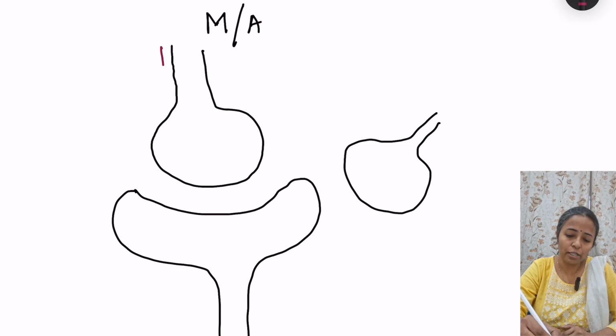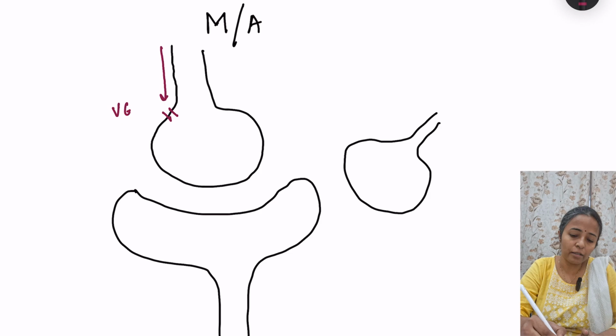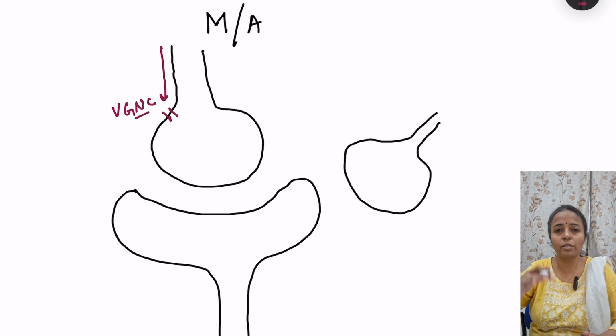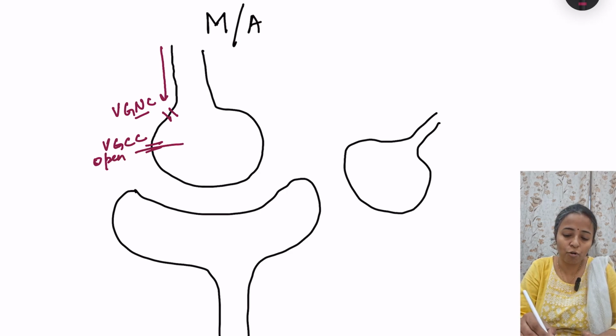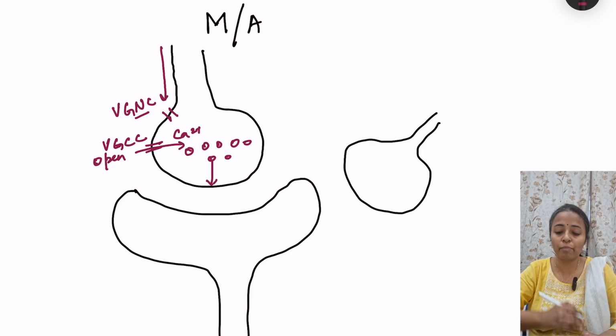See, the action potential is coming to the neuron terminal, and here there are voltage gated sodium channels. Voltage gated sodium channels are everywhere throughout the neuron terminal. So this action potential is leading to depolarization. Because of depolarization, there is opening of voltage gated calcium channels. So this causes influx of calcium ions, and because of these calcium ions, the vesicles which are there in the neuron terminal go and fuse with the presynaptic membrane.